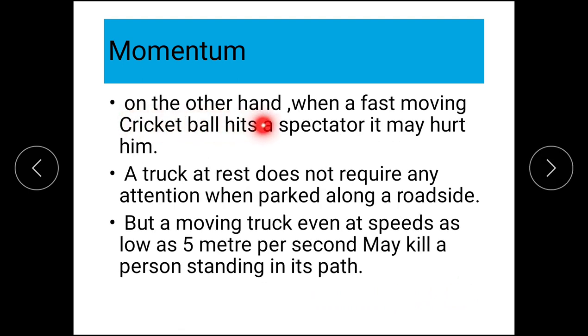On the other hand, when a fast moving cricket ball hits a spectator, it may hurt him. Right? Table tennis is a game, but the ball does not hurt much, whereas a cricket ball, even when it hits a spectator, may hurt the spectator. So this is something that you should know.